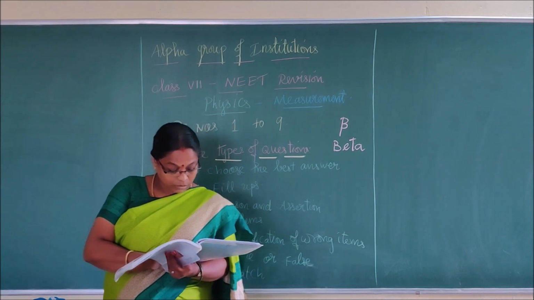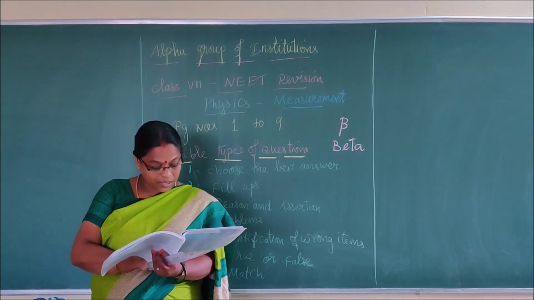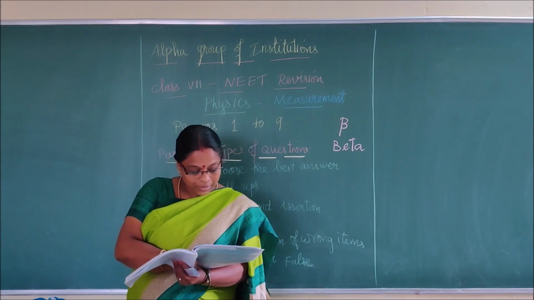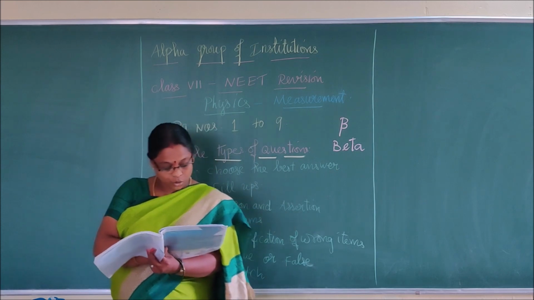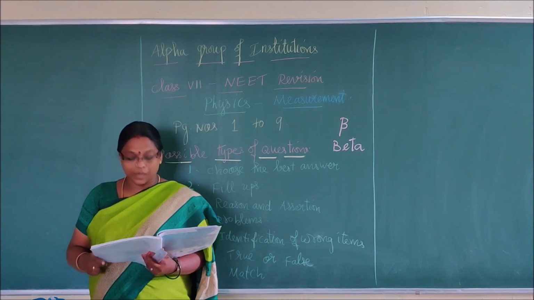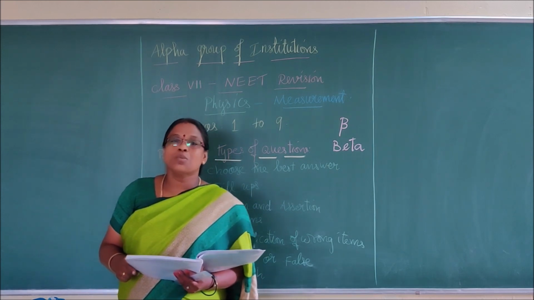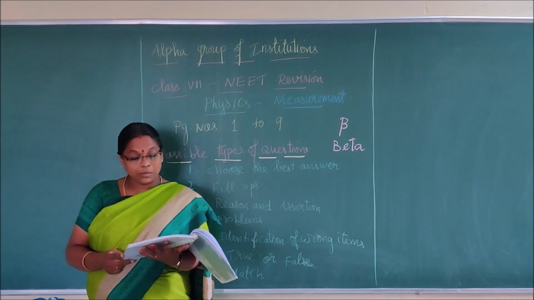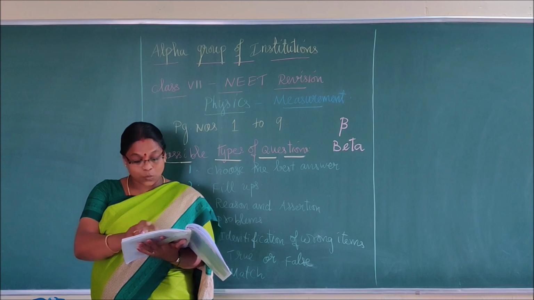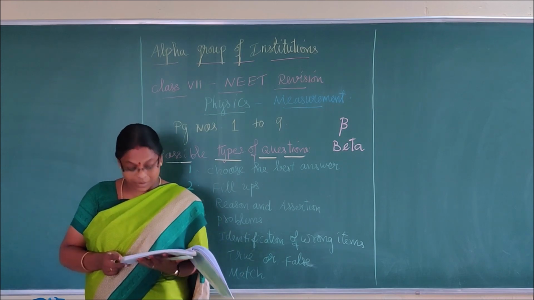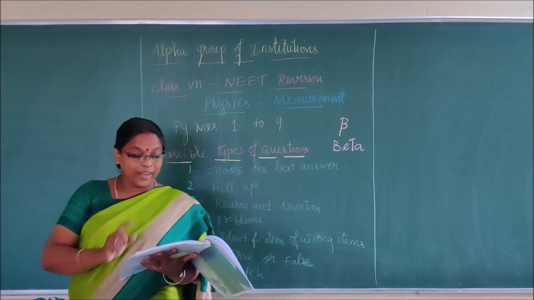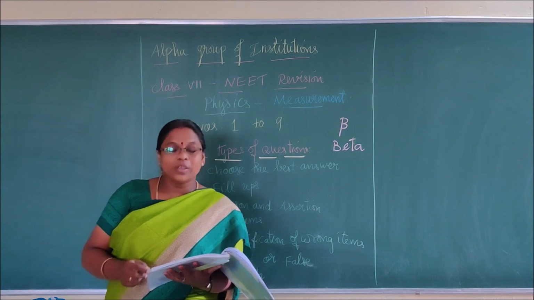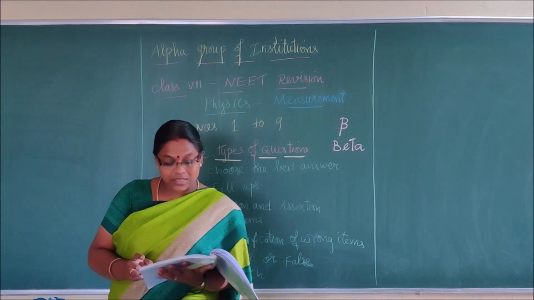Right. Now you come to the bottommost part of the page, measuring very small lengths. For that you underline those names, screw gauge and vernier caliper. So for measuring small lengths, we will use those 2 instruments. So remember those names. And this is very important, which is on page number 7. Those are 6 points. 1 angstrom is equal to how many meters? So any number of questions can be asked in this.